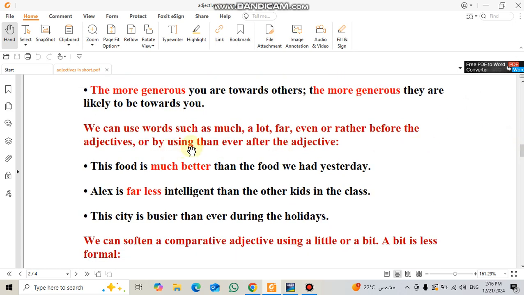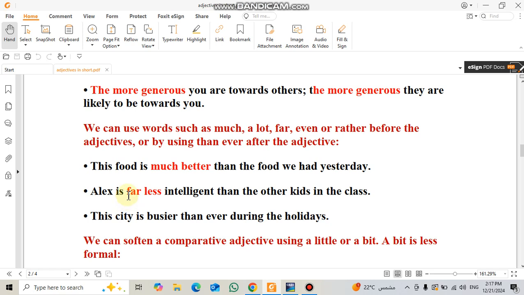We can use words such as much, a lot, far, even, or rather before the adjectives, or use than ever after the adjective. Let's study these examples carefully. This food is much better than the food we had yesterday. We add the word much before the comparative adjective, not the positive adjective. Okay, Alex is far less intelligent than other kids in the class.